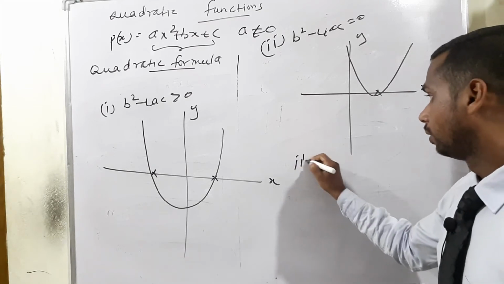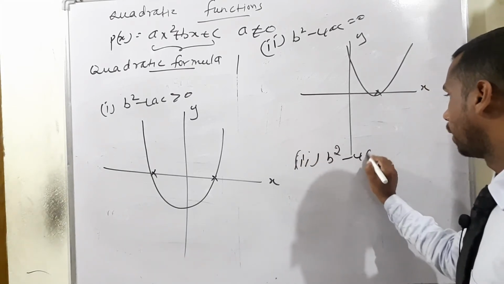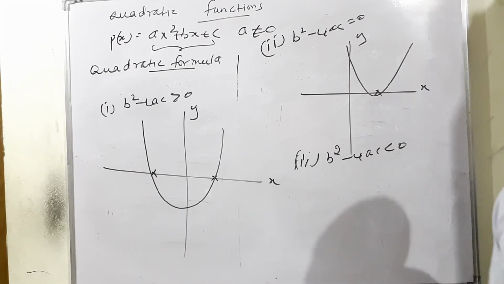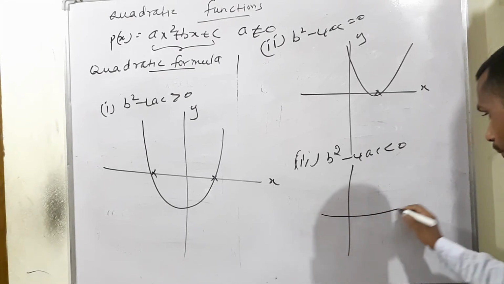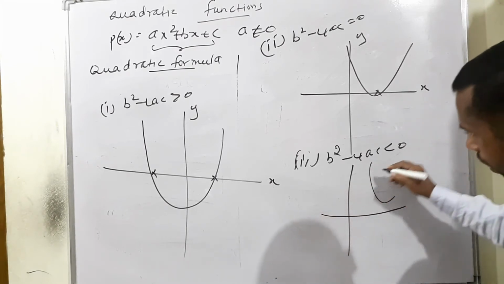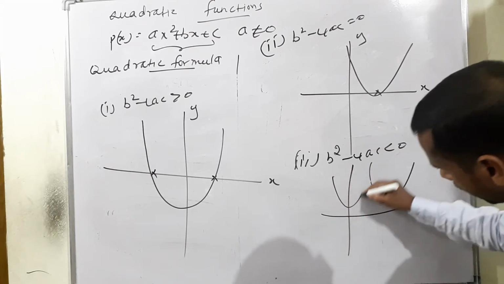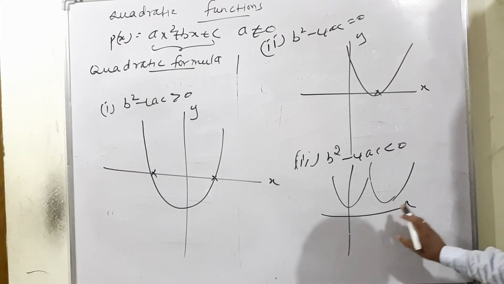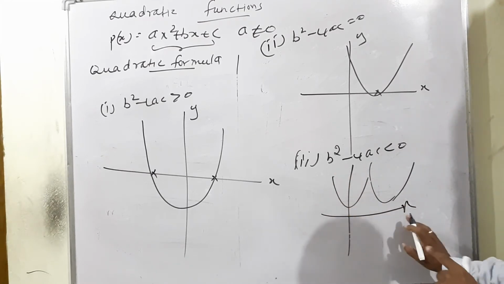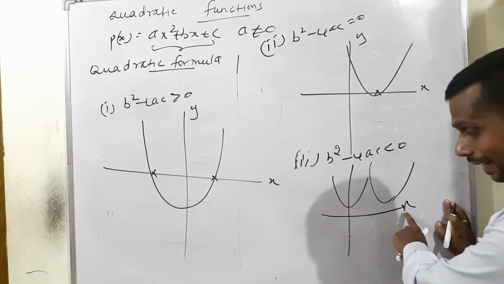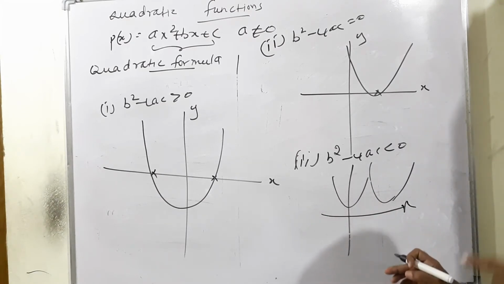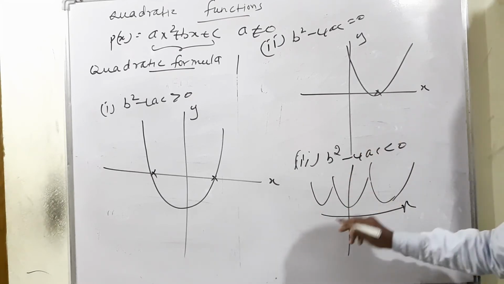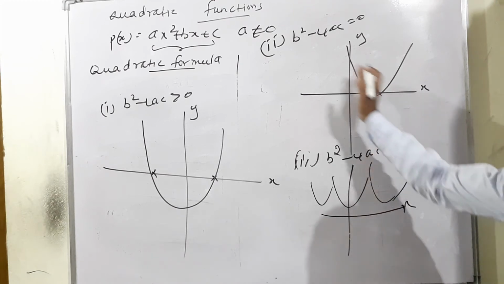But the third one, b square minus 4ac less than 0. Less than 0 means imaginary. So the graph will move like that, or like that, but never cuts the x-axis line. That is one of the important conditions. If the curve is not cutting the x-axis, what is the meaning? No solution. That's why we say x is imaginary. Less than 0 means the graph is like that, but it's not possible to cut the x-axis. So these are the 3 important conditions.